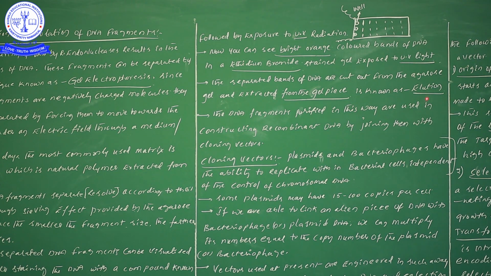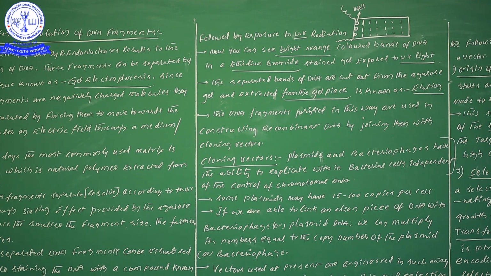If you remember these 4 terms, and this question is asked in public examinations, while correcting the paper they will look for these 4 terms only. First of all ethidium bromide, under UV light bright orange color, and one more is elution. So likewise, 4 or 5 important points are there under gel electrophoresis. Try to learn this concept very clearly.